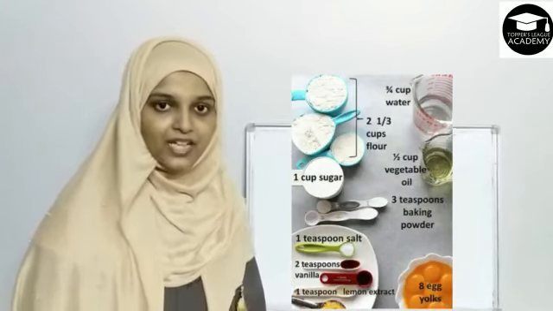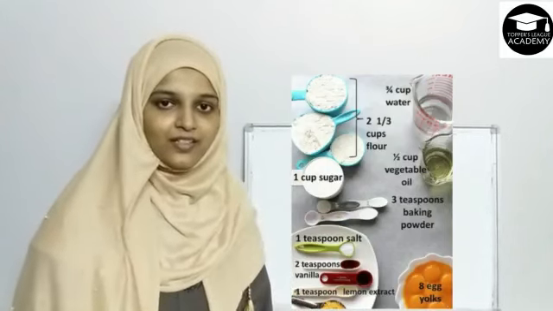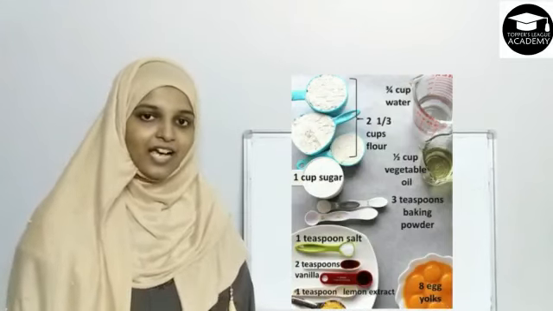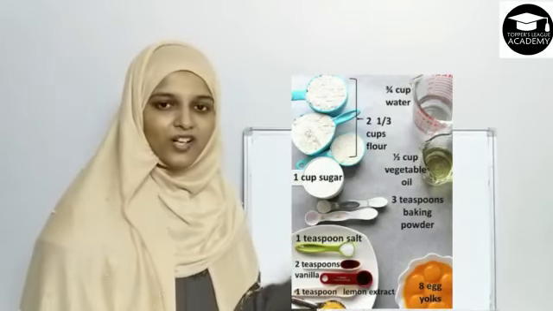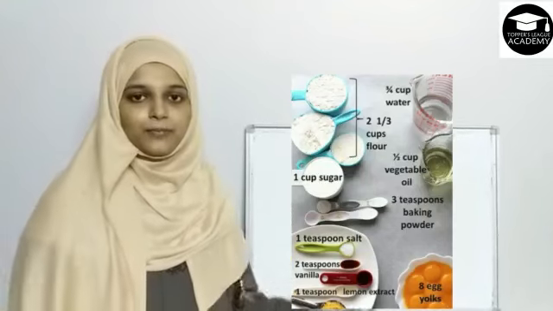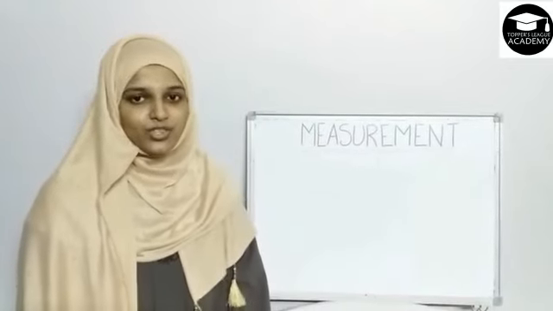What will happen if I jumble up all the measurements of the ingredients? Yes, we will not get the desired cake. Either it will not look good or it will not taste good. So students, from this example, we understand that measurement plays a very important role in baking a cake.